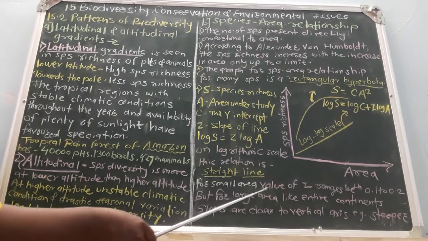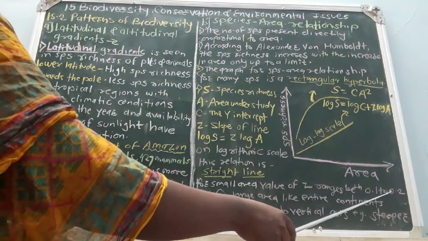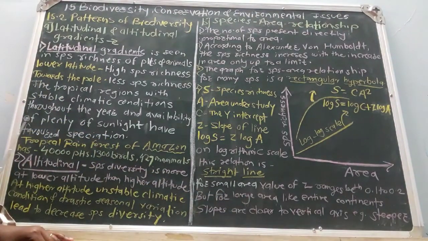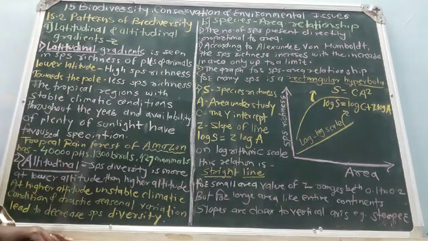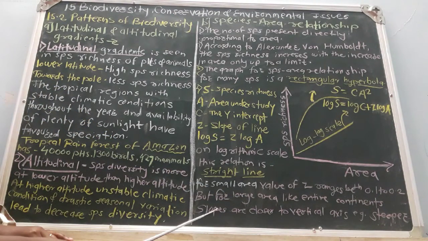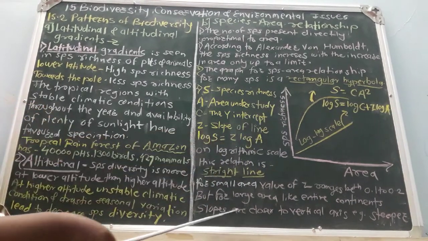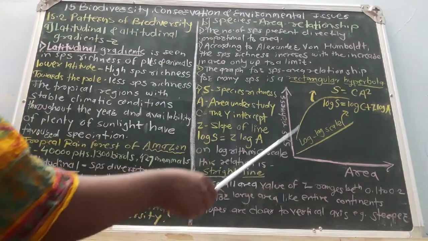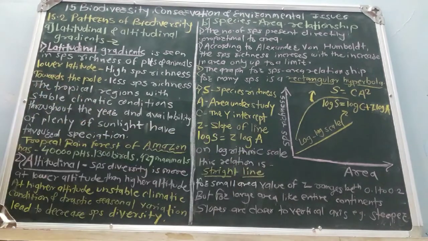For small areas, the value of Z ranges between 0.1 and 0.2, and for large areas this value changes, ranging from 0.5 up to 1.5. Slopes closer to the vertical axis generally show steepness. So this is the graphical representation which shows the relation of species to area.